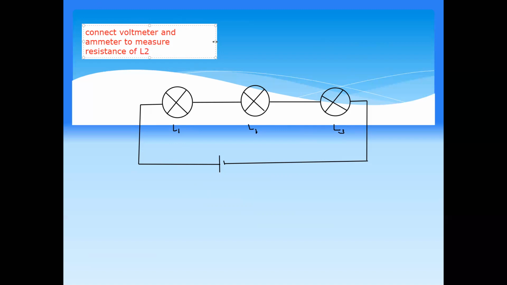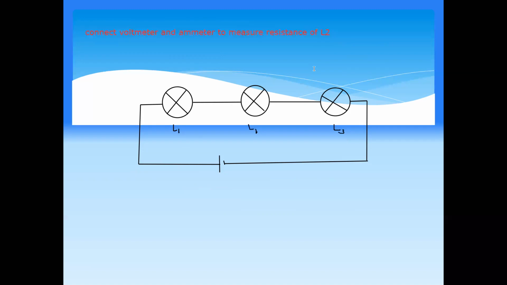So if I want to measure the resistance of lamp 2, where should I connect a voltmeter and where should I connect an ammeter? Use your screen annotation to locate the position. Yeah, this is the position of the voltmeter and the ammeter.